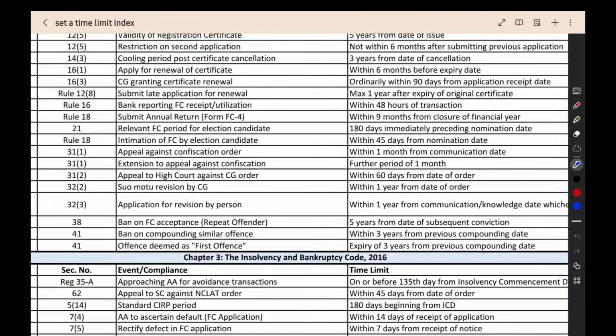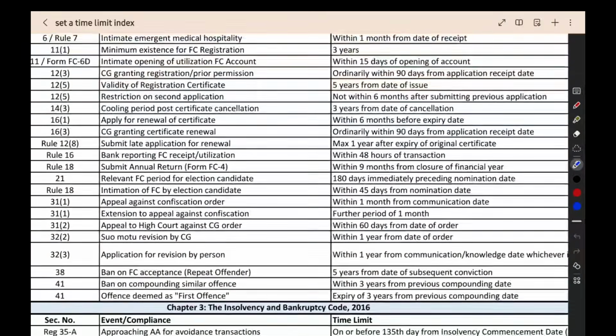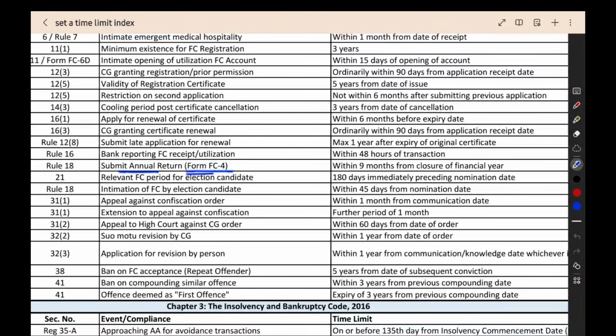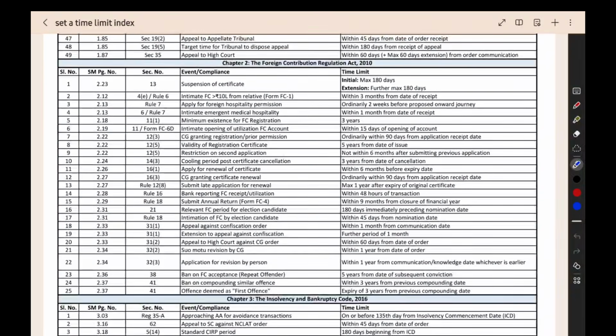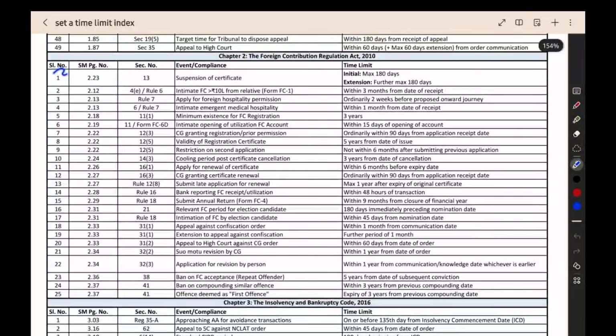Then here, everything is given, like annual return. Submit annual return Form FC4 within 9 months from the closure of the financial year. All the time limits are given here. You can use this for quick revision of the time limits, or before going to the exam, when you want to see the time limits, you can see this particular PDF. It will be helpful for you.